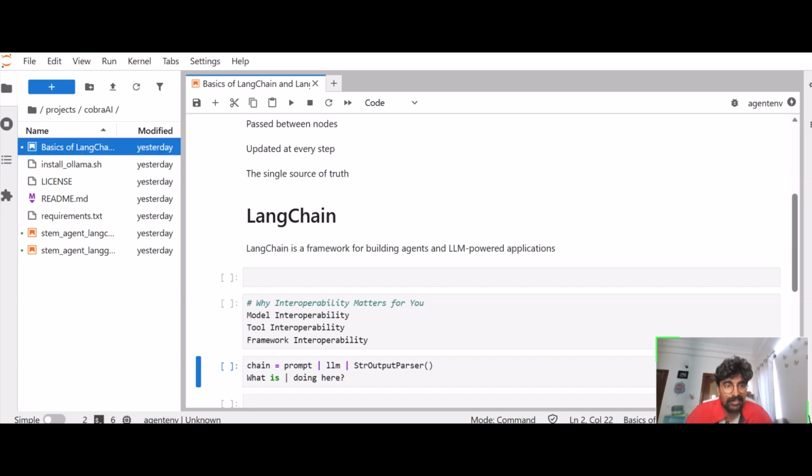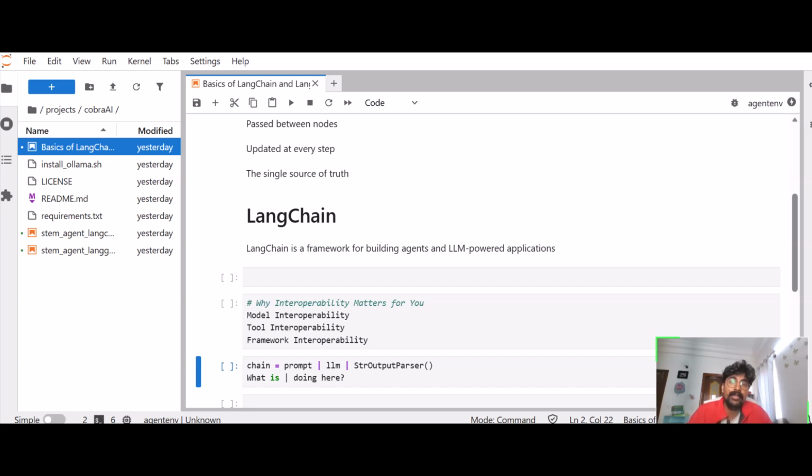This is the basic LangChain and LangGraph. If you interact with an LLM, what should you do? You write a prompt. That prompt goes to the LLM, and you will get a structured output.